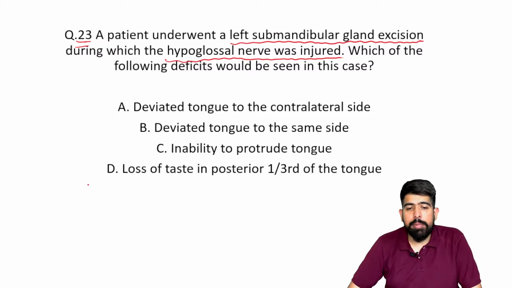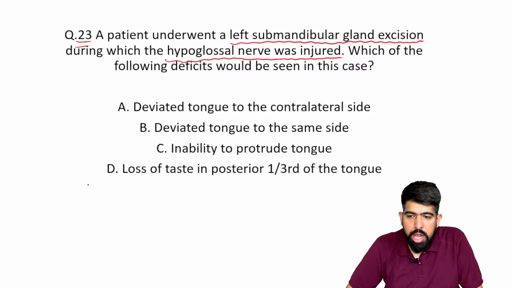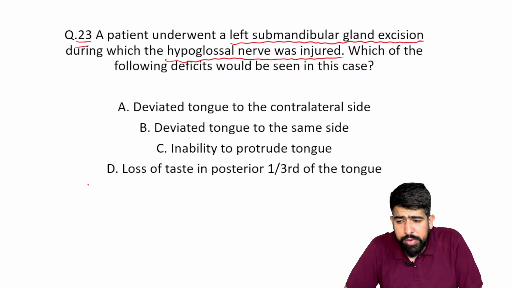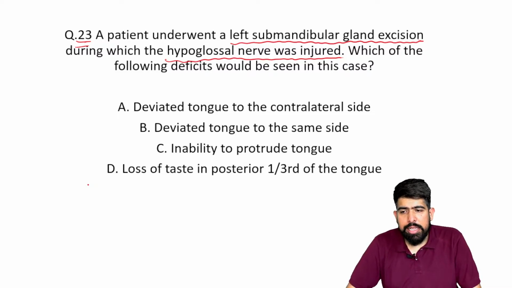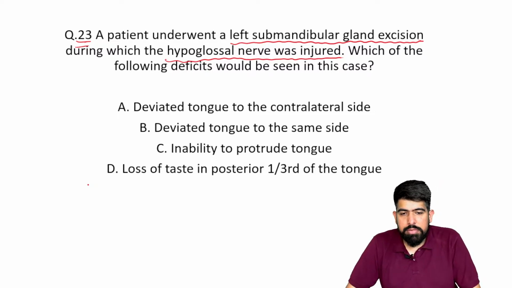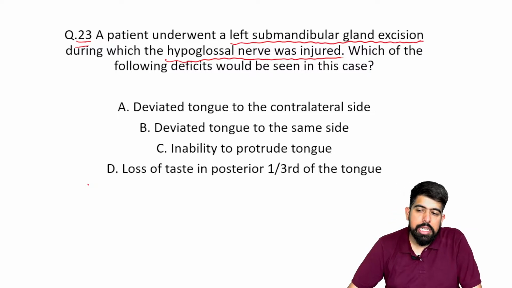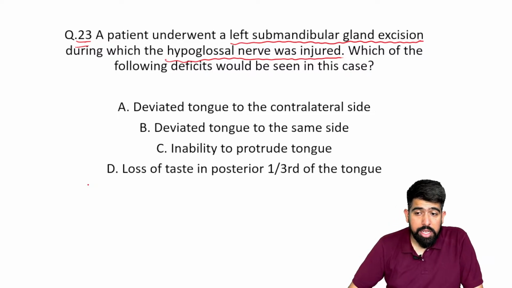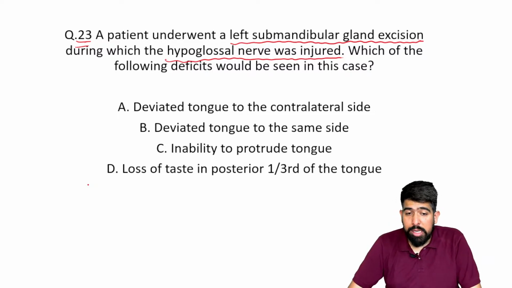C: inability to protrude the tongue. D: loss of taste in the posterior one third of the tongue. We talked about the anterior one third sensory supply at the start of the question. But if I'm talking about this, what will be your answer?